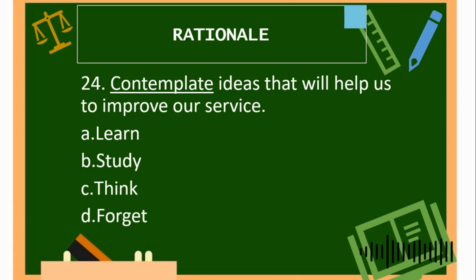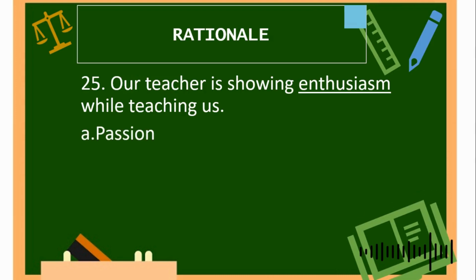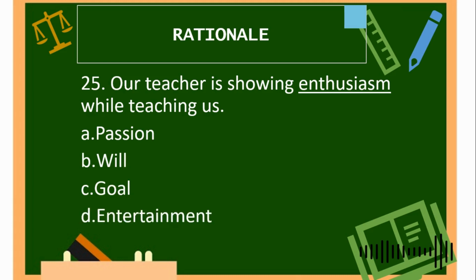Okay, next, last number for synonyms, number 25. Our teacher is showing enthusiasm while teaching us. The underlined word is enthusiasm. Is it letter A, passion, letter B, will, letter C, goal, letter D, entertainment? The correct answer is letter A, passion.